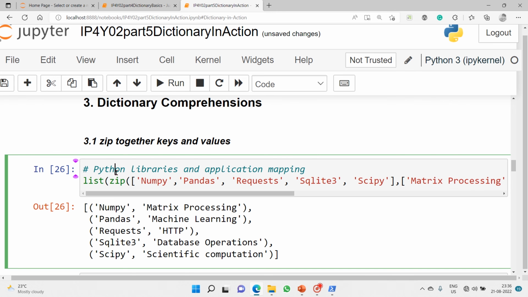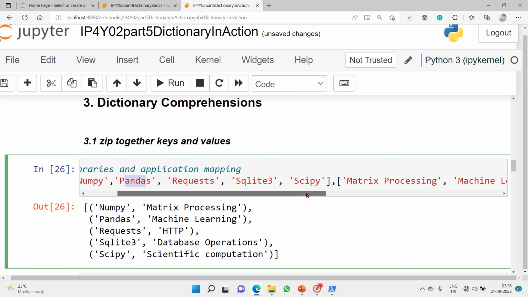So now, when I call it using a list, here I'm zipping this. Automatically in the first iteration, it maps the first item in the first list with the first item in the second list, and the same with pandas and machine learning.